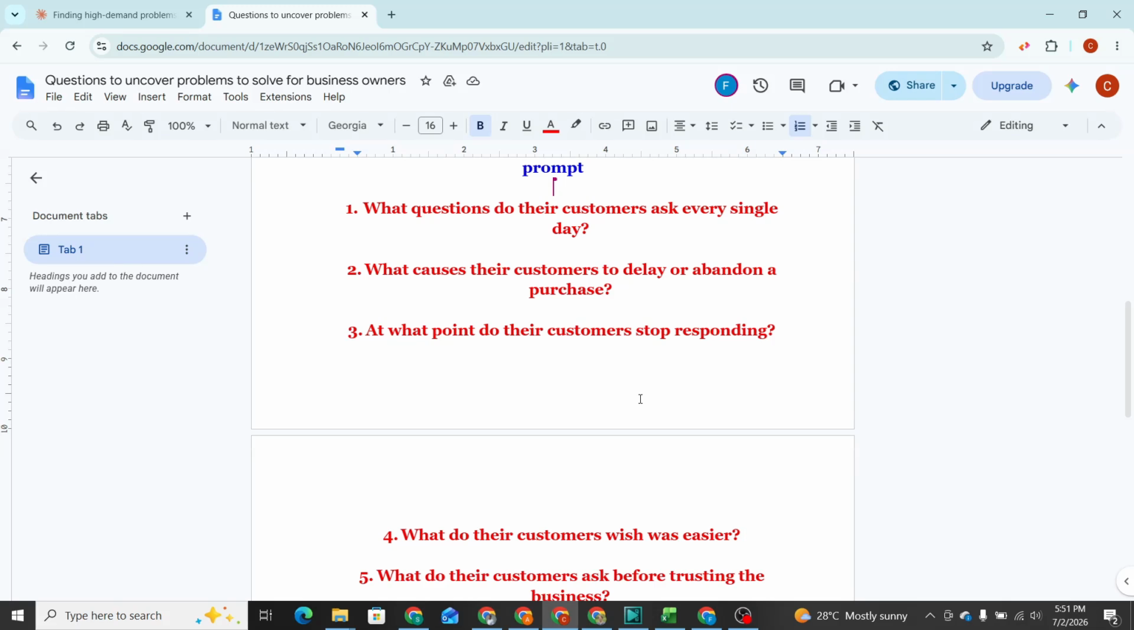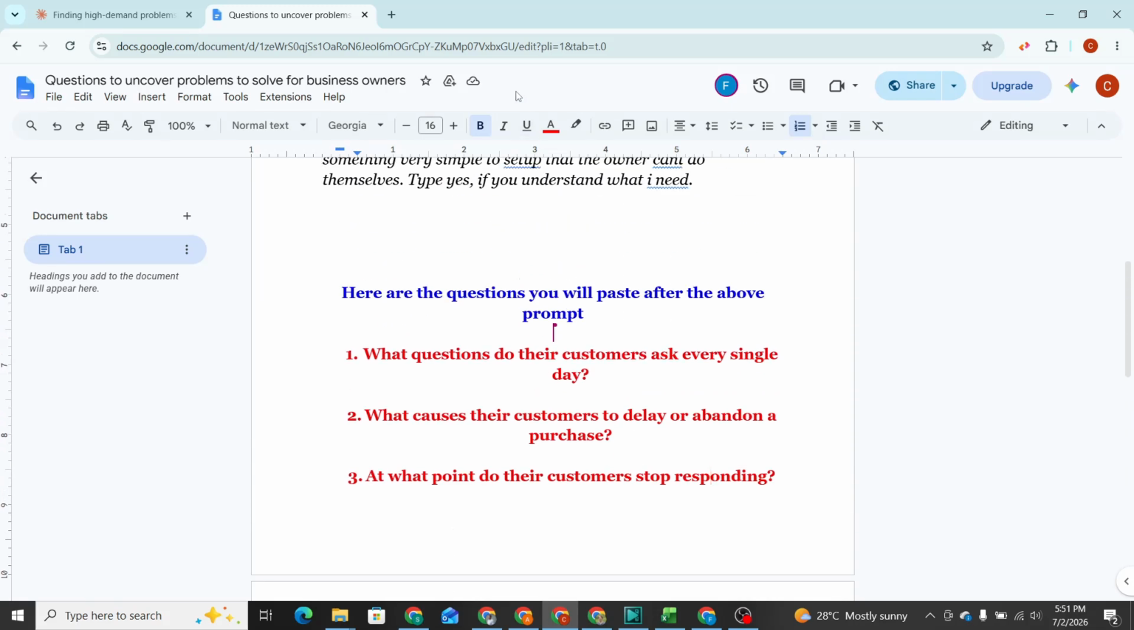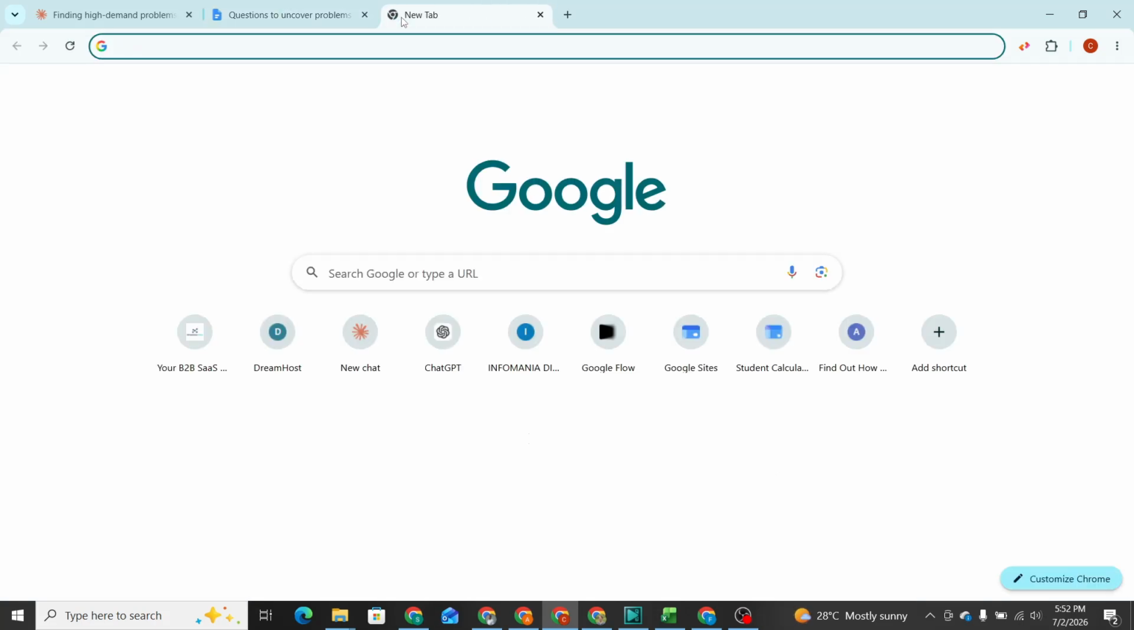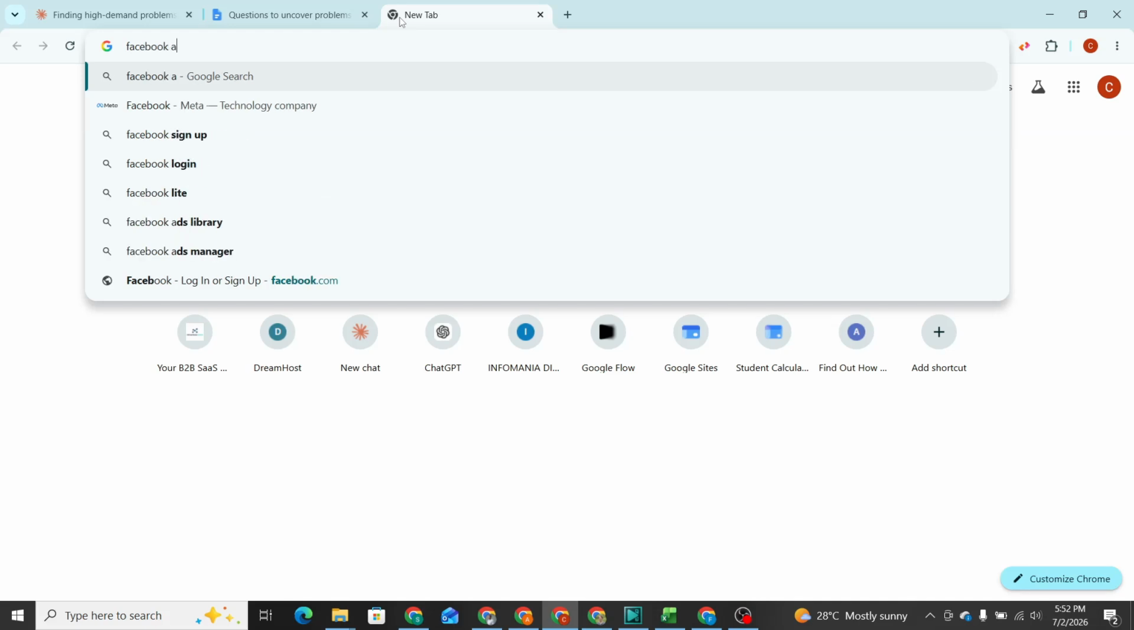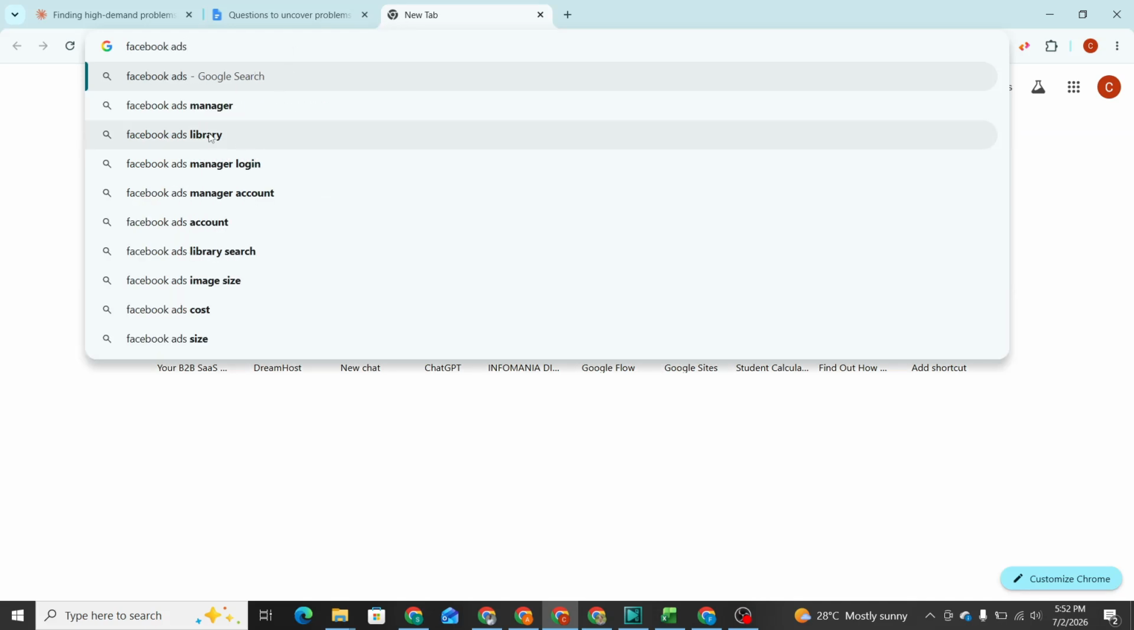Now, this applies to other industries, right? I think the easiest way to find the people who would buy what you created would be using the Facebook Ads Library. So you could just go to Facebook Ads Library.